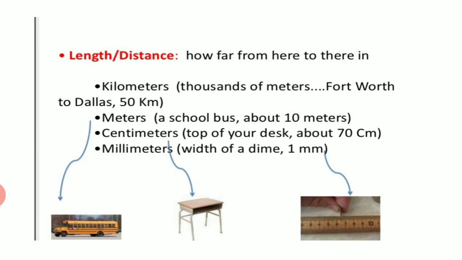Suppose we take the example of kilometers, the distance between any two cities can be measured in kilometers. Then in meters, suppose we take the length of a school bus, it is about 10 meters. And 1 meter is equal to 100 centimeters. Centimeters is an even smaller unit which we take to measure the length of a pencil, an eraser, maybe the length of a handkerchief. And millimeters is the smallest unit, where we can find out the width of a dime, it is about 1 millimeter.